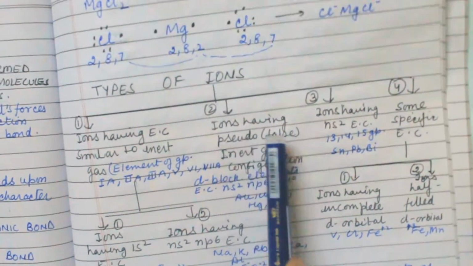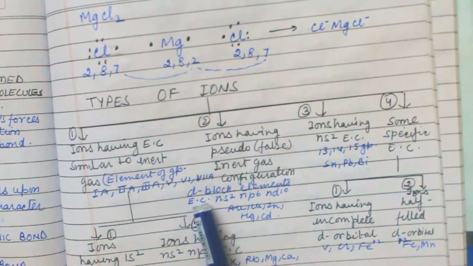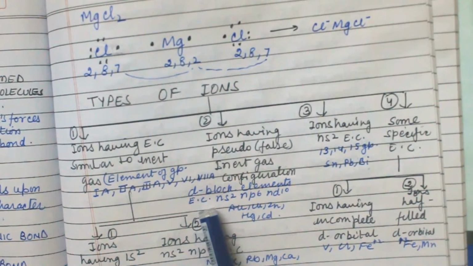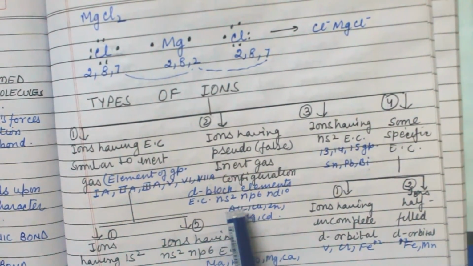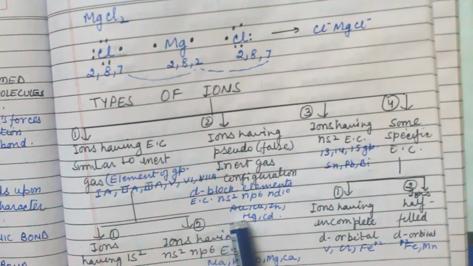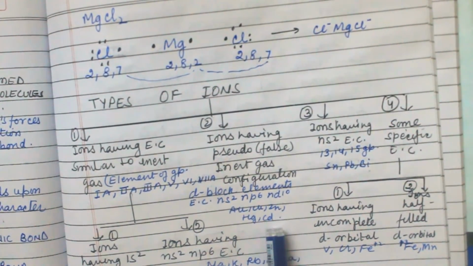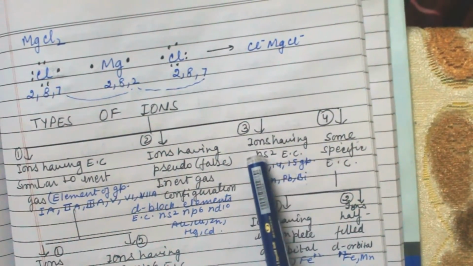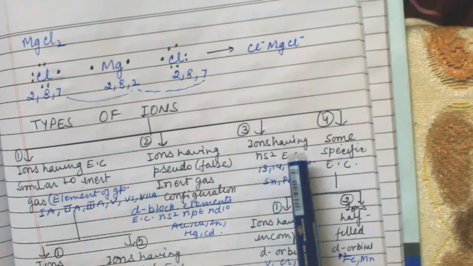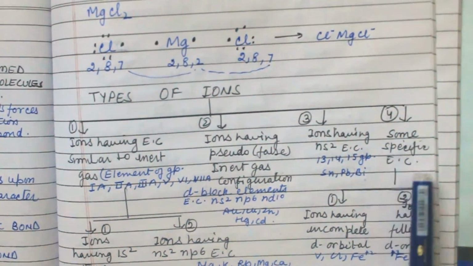Now next is ions having pseudo, meaning false, inert gas configuration. These come under d-block elements, and the electronic configuration of these elements is ns2 np6 d10. For example, Au meaning gold, copper, zinc, mercury, cadmium. Now next is ions having ns2 electronic configuration; group 13, 14, 15 come under this. The examples are tin, lead and bismuth.